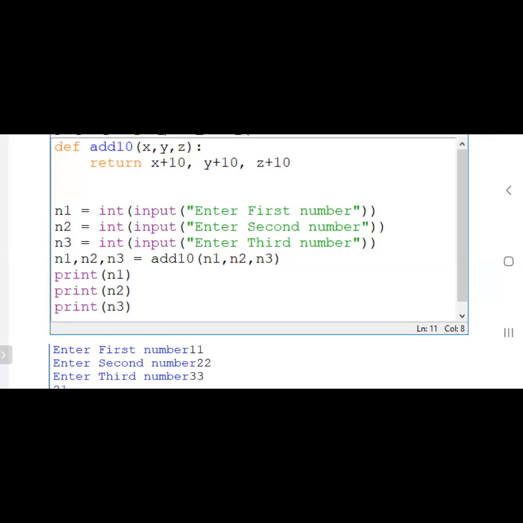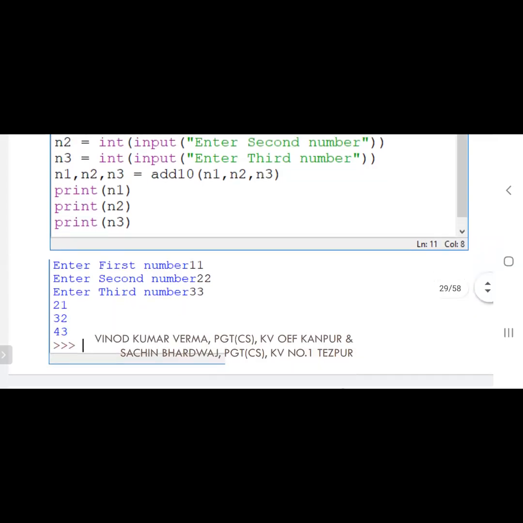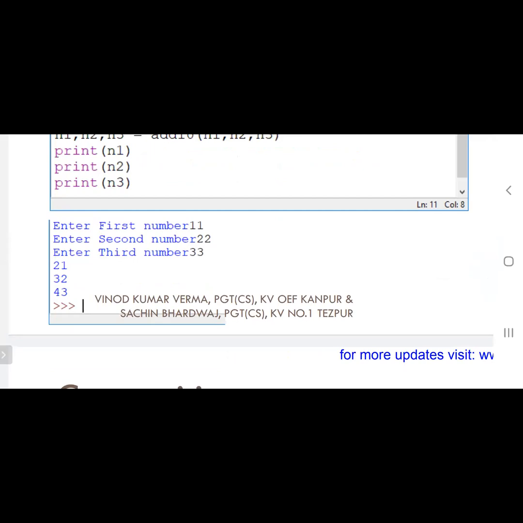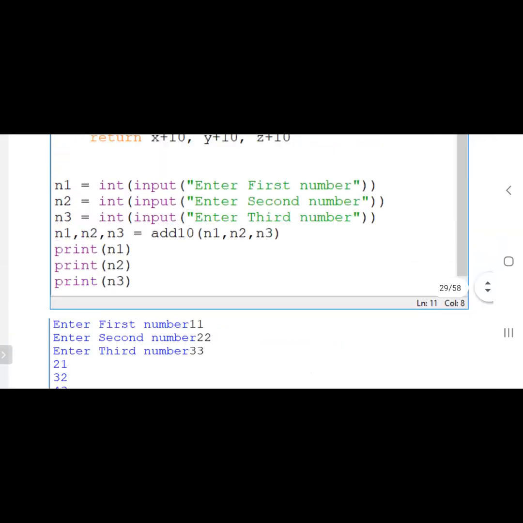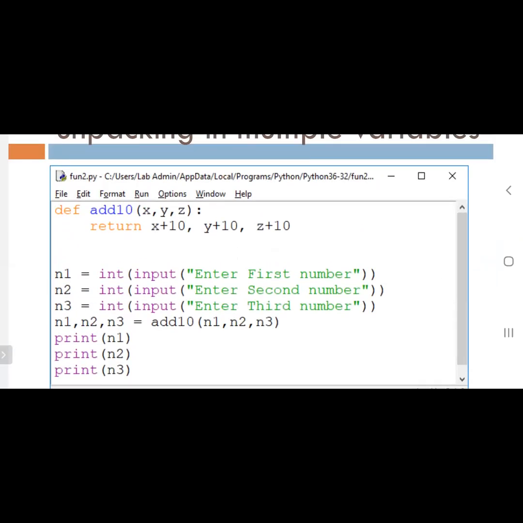Then x plus 10 will be received by n1, y plus 10 will be received by n2, and z plus 10 will be received by n3. Then we are printing n1, n2, n3. You can see 21, 32, and 43. After adding, the function returns these values. Could you understand this program? Yes, sir.